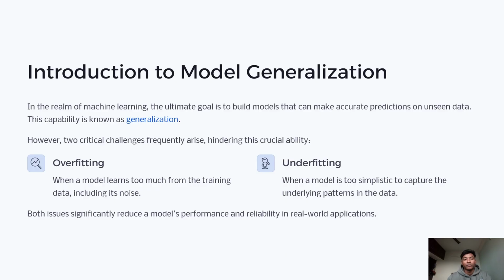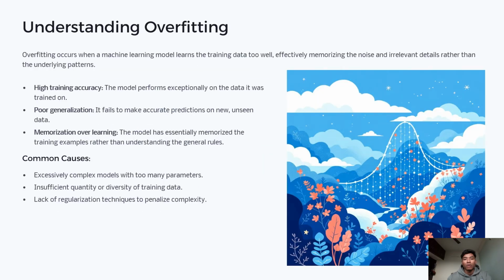Understanding overfitting. Overfitting happens when the model memorizes the training data, including all the noise and unnecessary details. Signs of overfitting include very high accuracy on training data, poor performance on new data, and the model becoming too sensitive to small differences. This usually happens when the model is too complex, the training data is too small, or regularization is not used. Basically, the model becomes a topper on the training set but fails miserably in the real world.